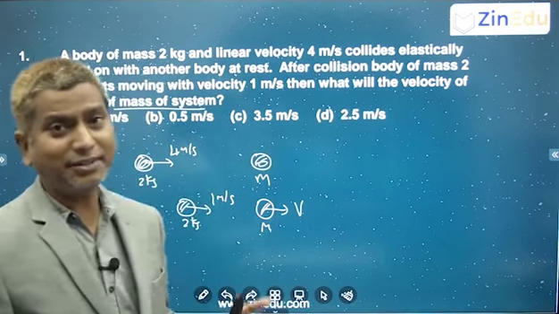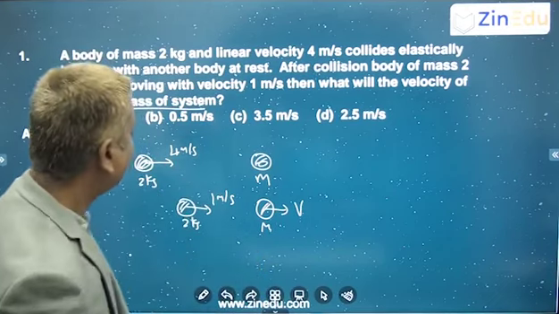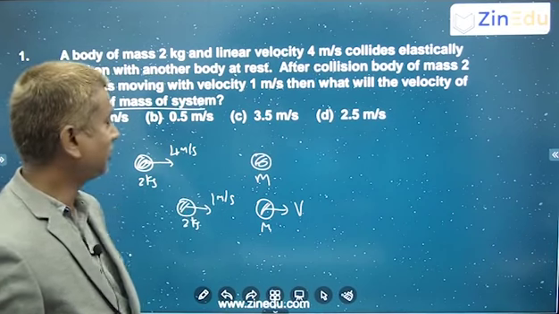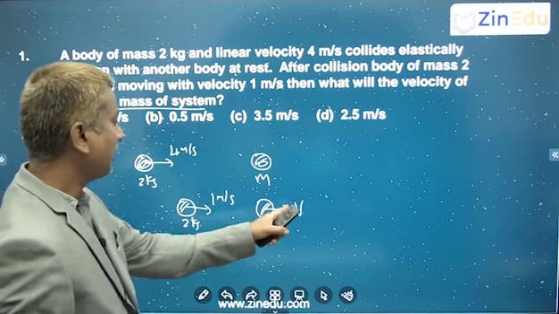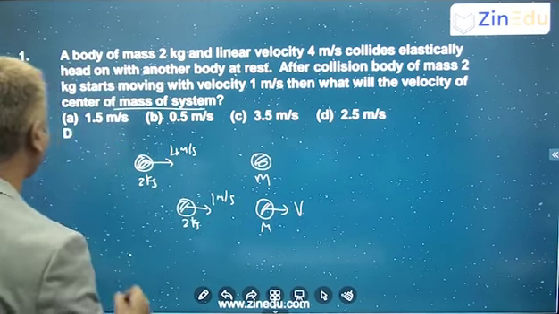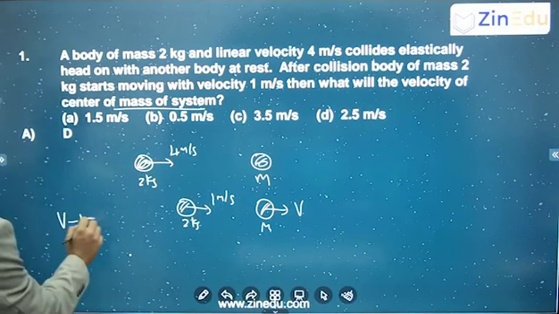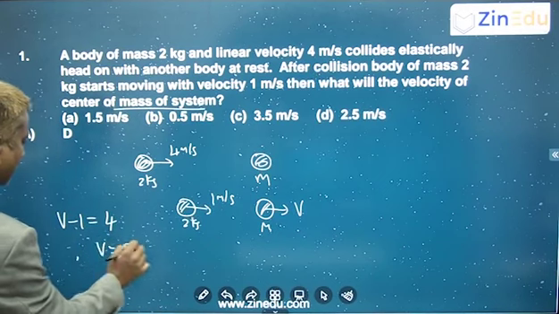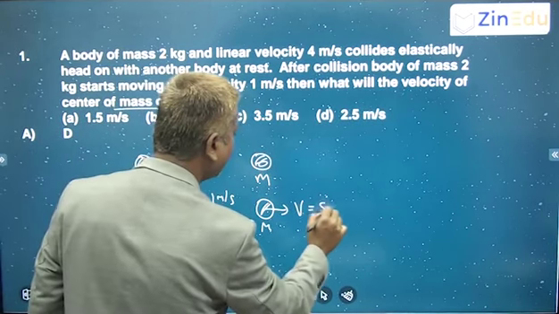And since it is elastic collision, we know very well that the separation speed is equal to the approach speed, right? So here approach speed is 4 and separation speed is v minus 1, which is equal to the approach speed, that is 4. So v is equal to 5, correct? So this value you are going to get as 5 meter per second.